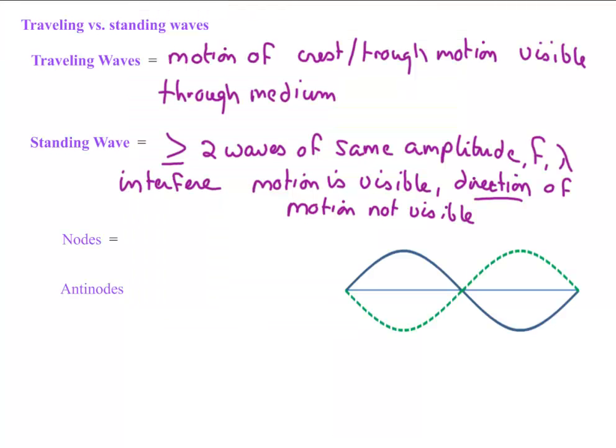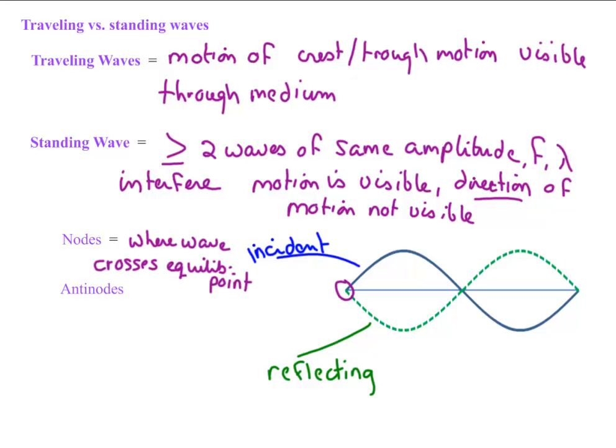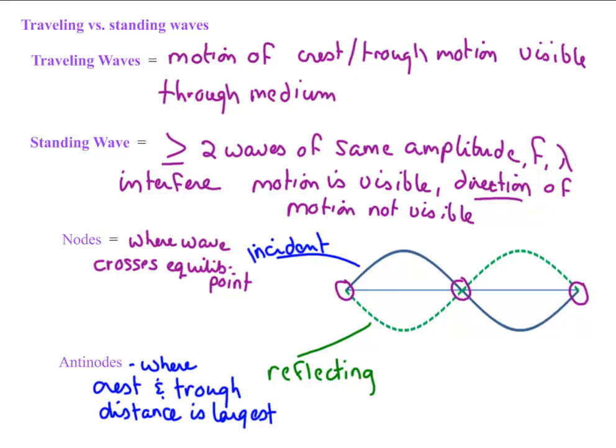So in our diagram here, the blue is the incident wave, and the green is the reflecting wave. The other two parts of a standing wave are the nodes and the antinodes. The nodes are the points where the wave crosses the equilibrium point. So this is a node, this is a node, this is a node. The antinodes are the points where the crest of the incident wave and the trough of the reflecting wave are farthest apart. So here's an antinode, and here's another antinode.